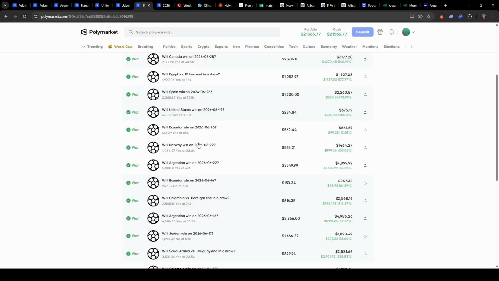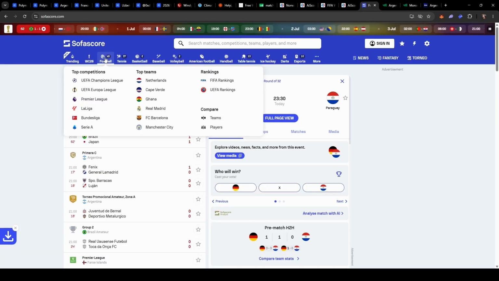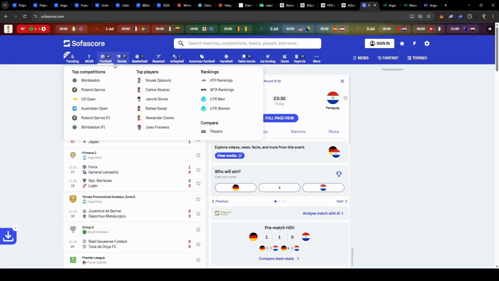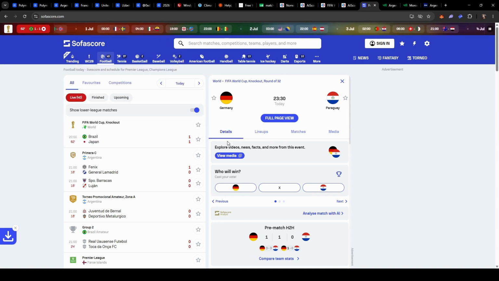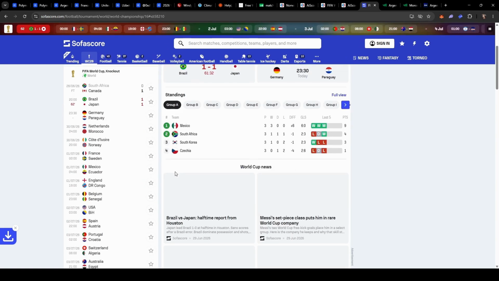So let me show you how we did the analysis, so to speak. Well, for example, we bet on Argentina. Why such a large amount? Yes, again, we made a lot of money on these bets because Argentina is the clear favorite in their group. An obvious favorite, and I don't know who they could possibly lose to in this group, honestly. You can bet on them with complete confidence, just in every match. Well, that's exactly what we did.